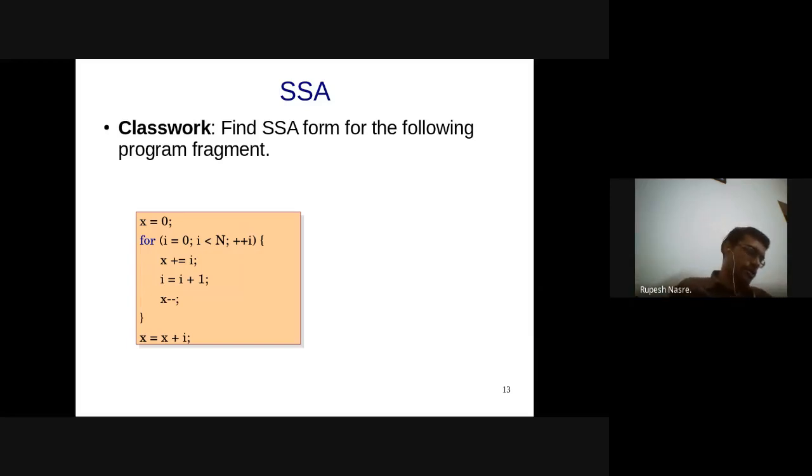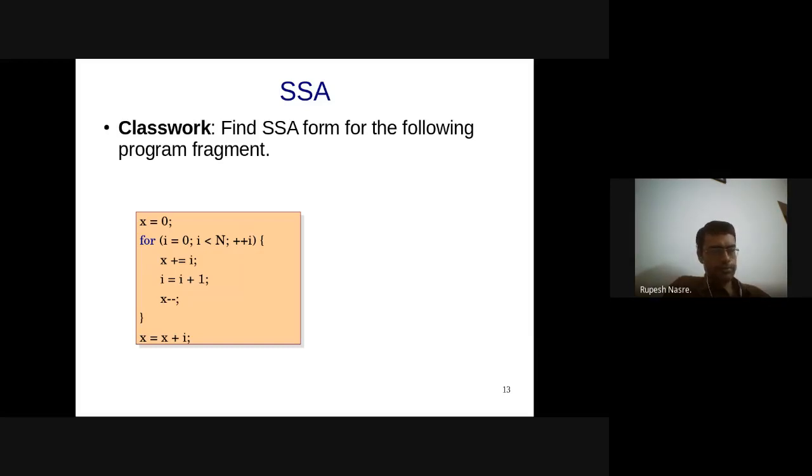Maybe I'll continue using this for the rest of the class. Those who finish can write down the SSA form of the last statement in this program, that is x equal to x plus I. What will be the statement?